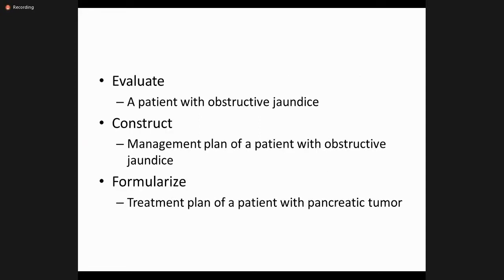At the end of the presentation, students will be able to evaluate a patient with obstructive jaundice. This is the basic evaluation theme. They should be able to construct a basic management plan for a patient with obstructive jaundice, know what investigations are required, and how we can interpret them. And at the end, one cause of jaundice is carcinoma head of pancreas, pancreatic tumor, so you should know the basic concepts of the management of a patient with pancreatic tumor.